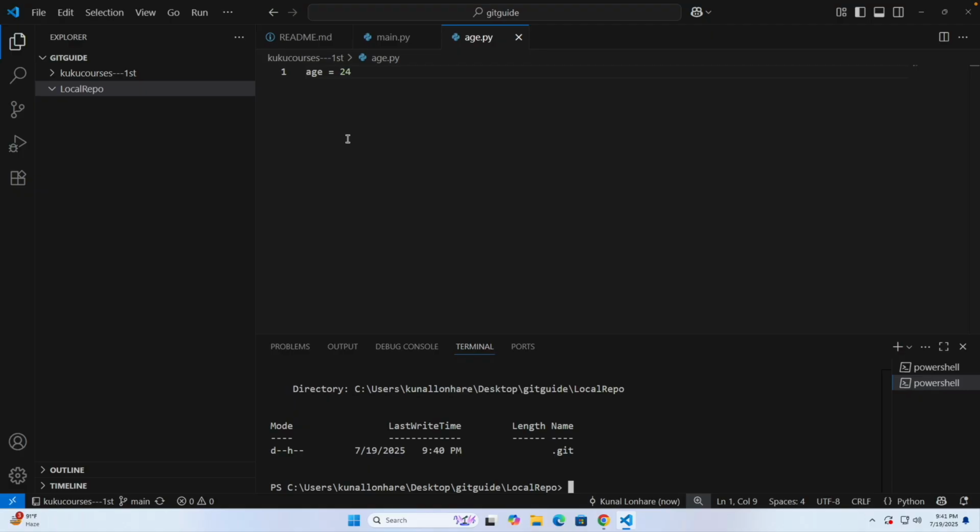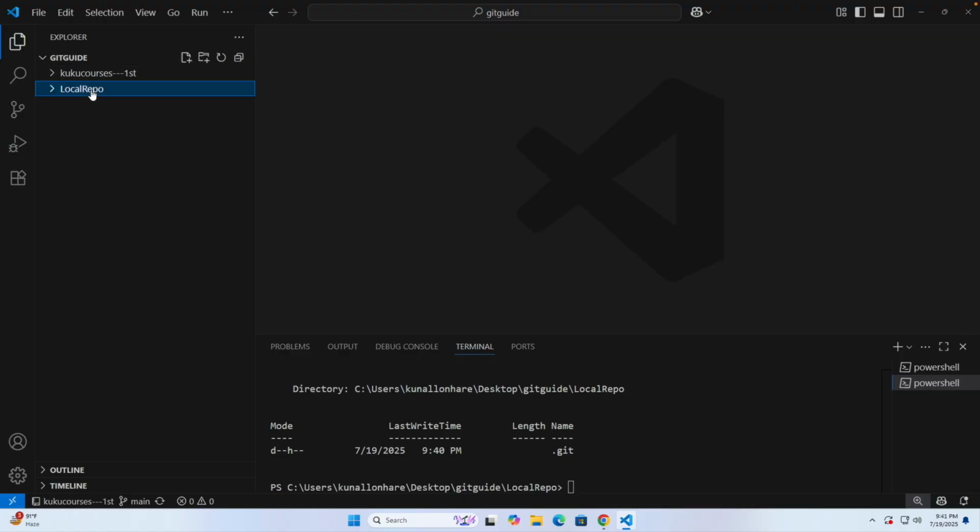For example, let's say inside this folder, let me just close all these files. Okay, and now let's say I create one file inside local repo, let's say fruits.py.